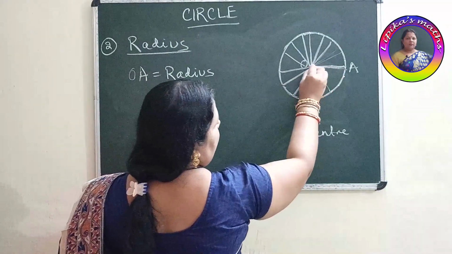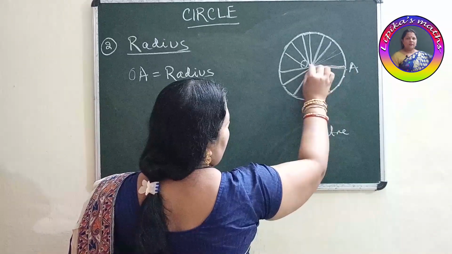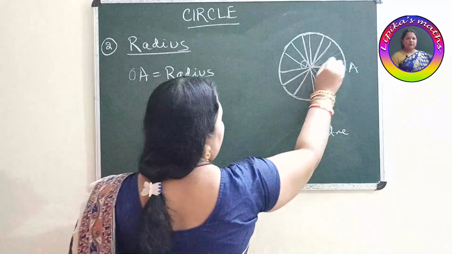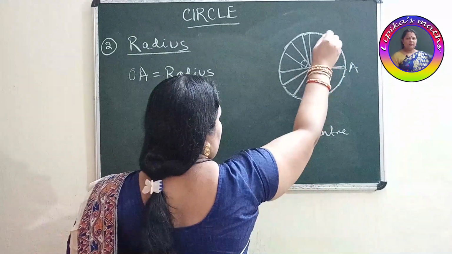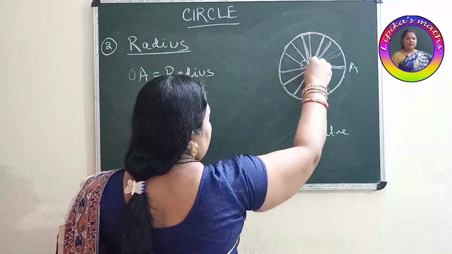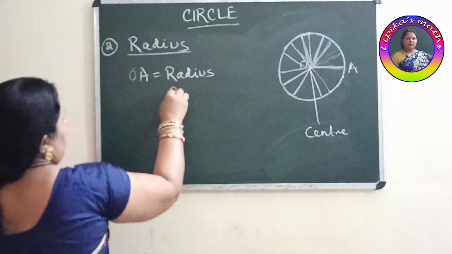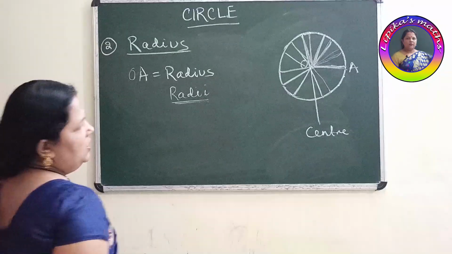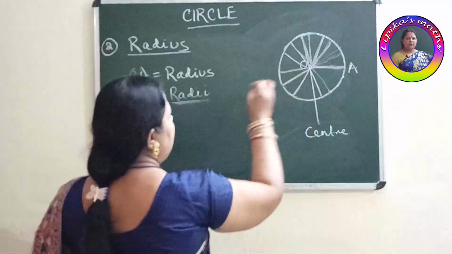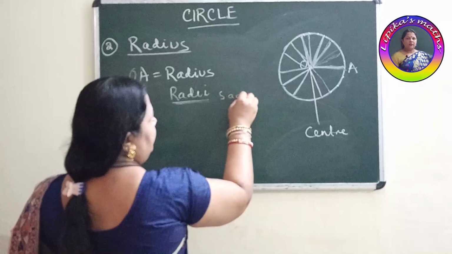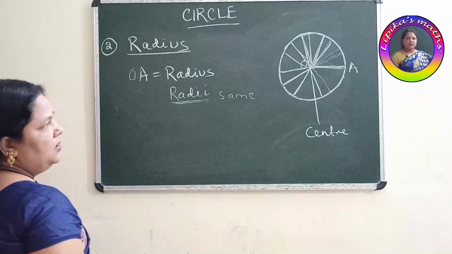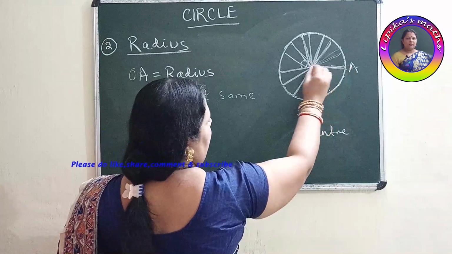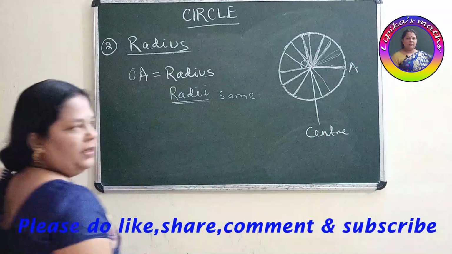From this point, the distance to the circumference is fixed. The plural of radius is called radii. So the distance of all the radii is the same. Clear? So what is the radius? The distance from the center to the circumference is called your radius.